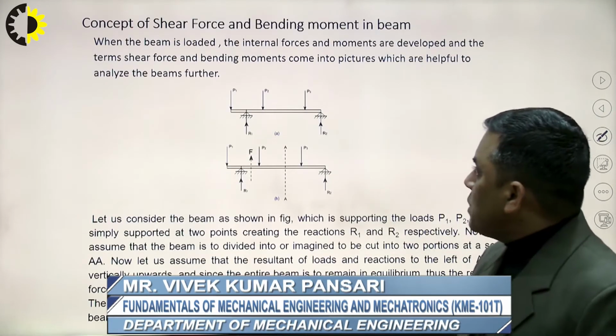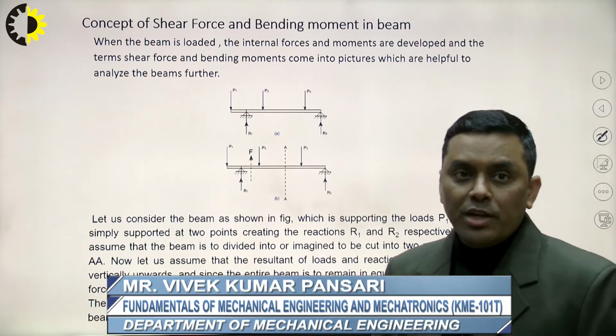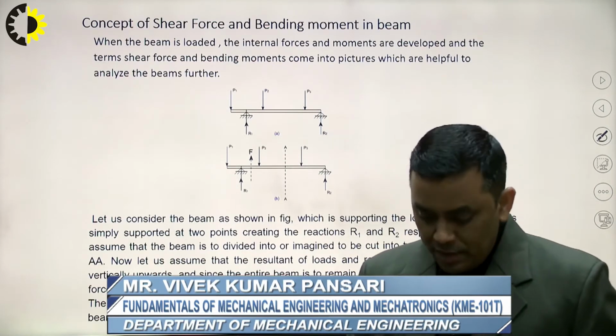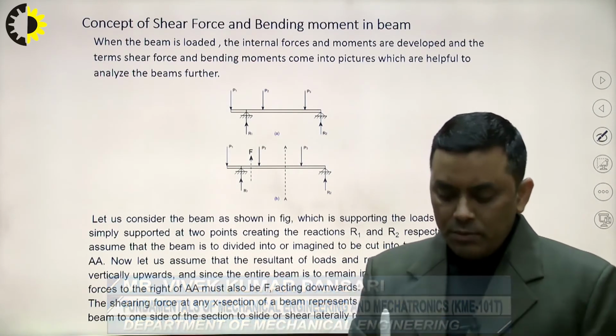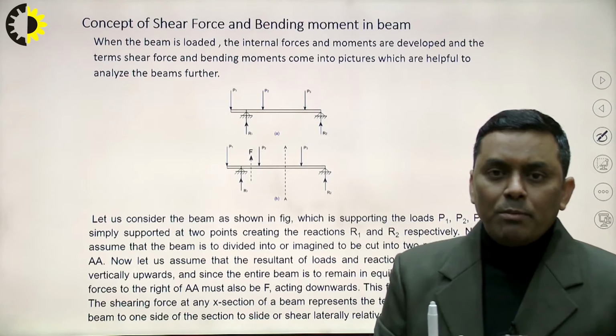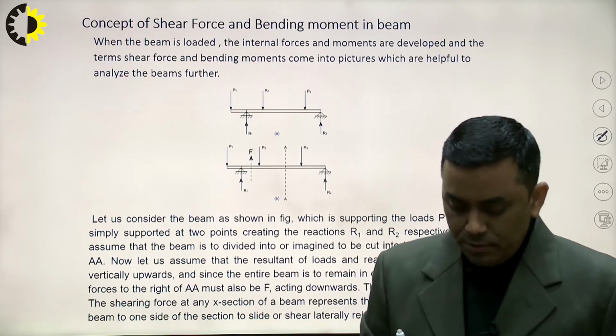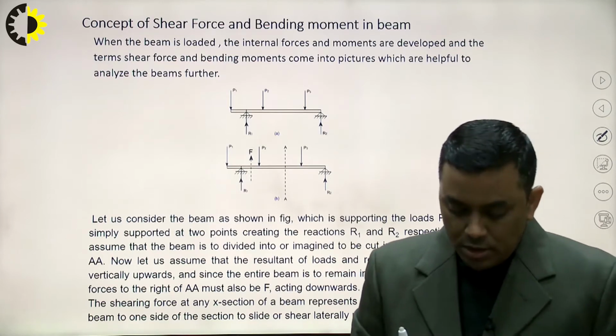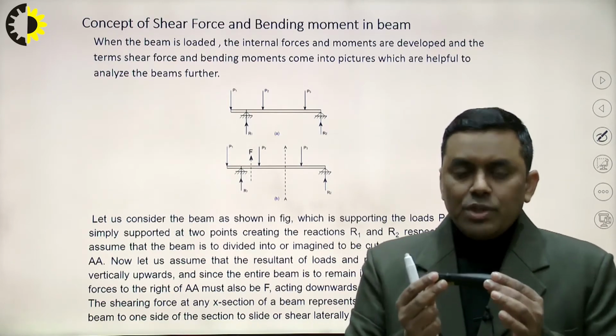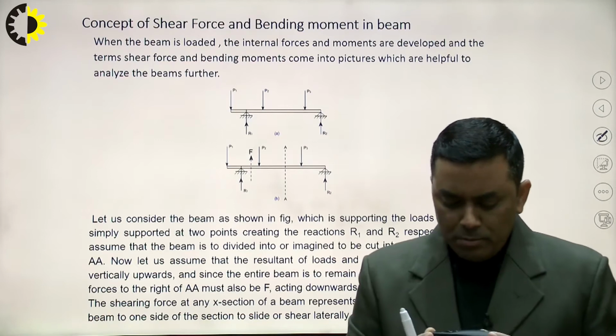Before moving to the terms shear force and bending moment, it is necessary to discuss for which type of structure, for which type of element, we are going to discuss the effect of shear force and bending moment. We are going to discuss it on beams.